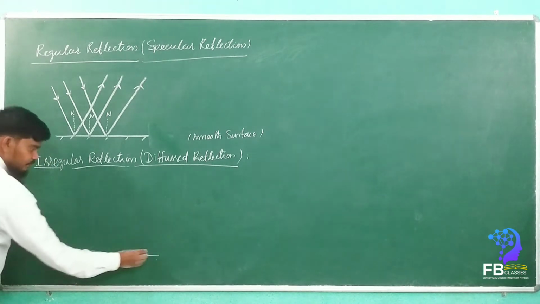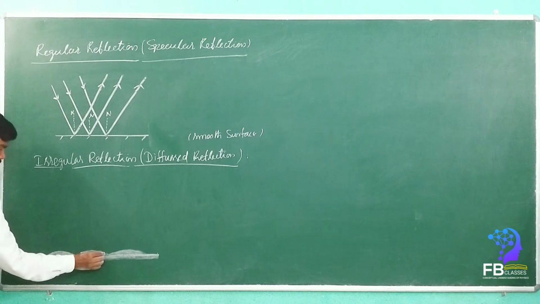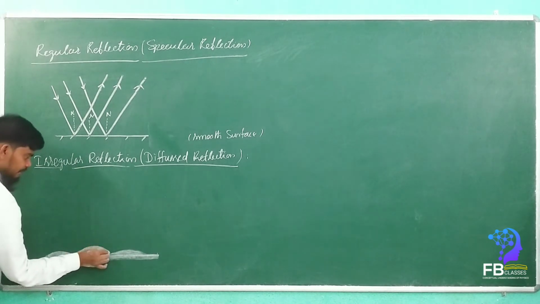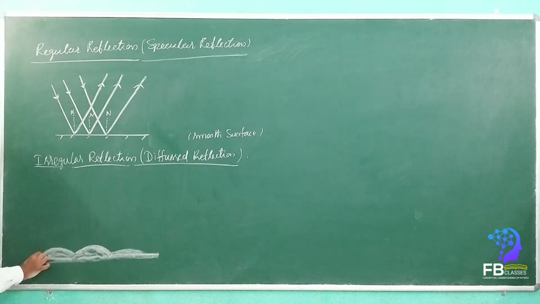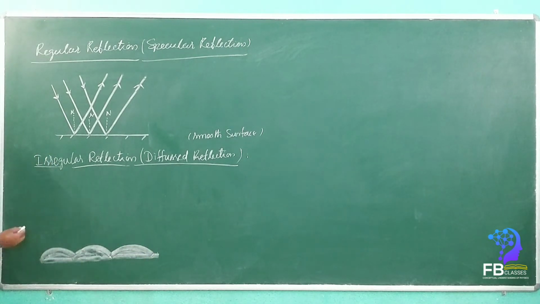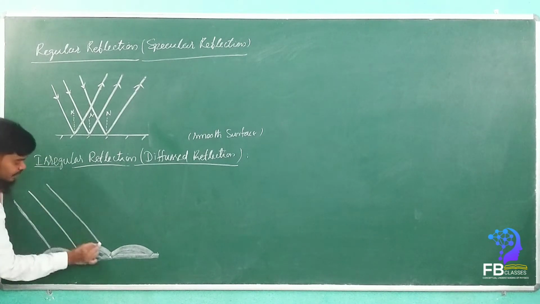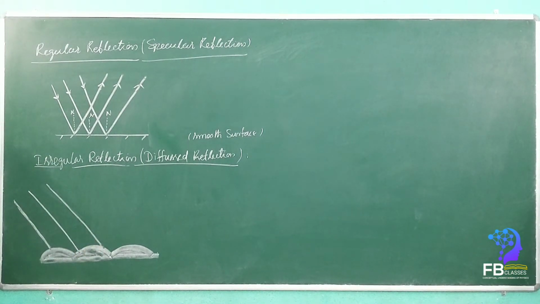Okay, so like this the rough surfaces are there, not smooth. Then what will happen when, see here, when a parallel beam of rays, again here also a parallel beam of rays, strikes the rough surfaces, see here like this, then what will happen?